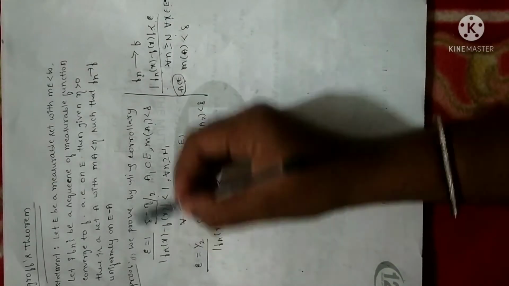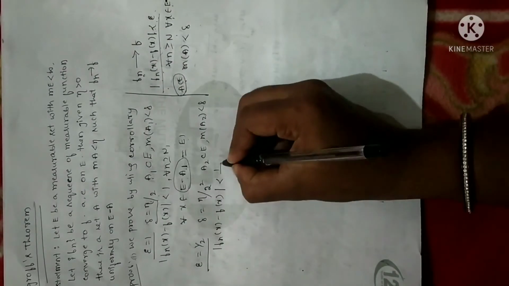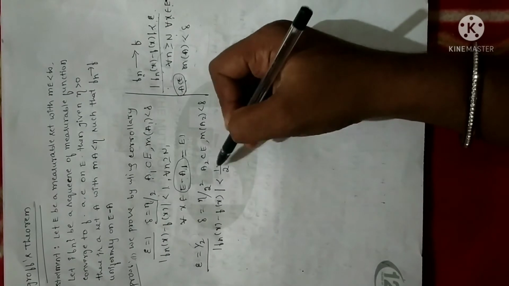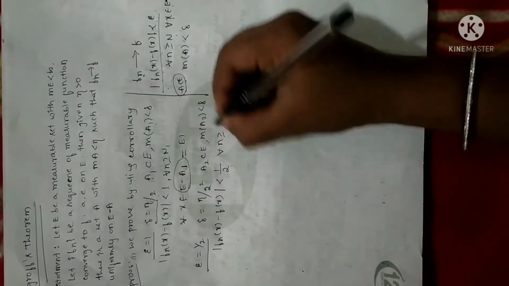So for the first time I have chosen epsilon as 1. Now I have taken epsilon as 1 by 2. So 1 by 2, I am reducing the quantities. You can note that 1 by 2 is less than 1, so I keep on reducing it. For all n greater than or equal to, let me take it as n2.